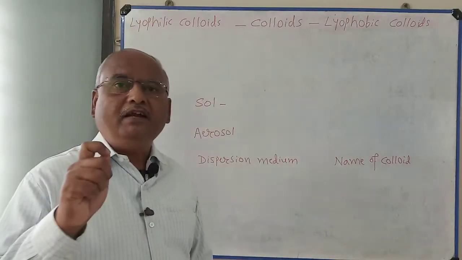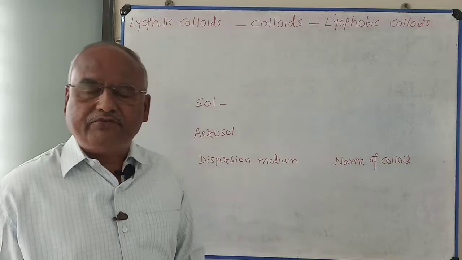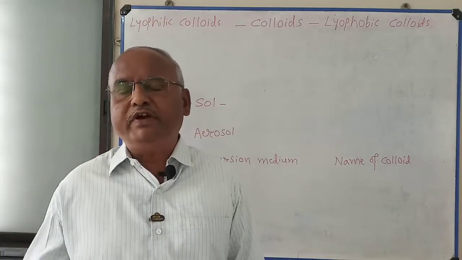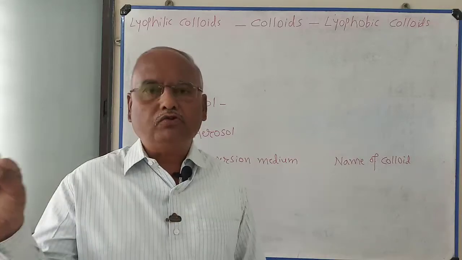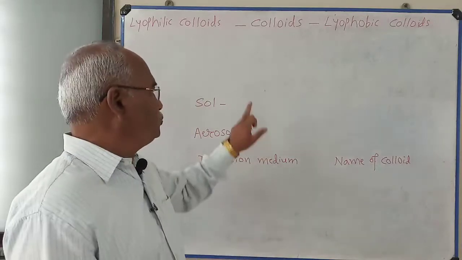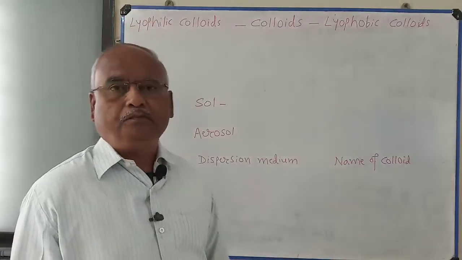A colloidal system in which solid is dispersed in liquid is called sol. Gum solution is the example.